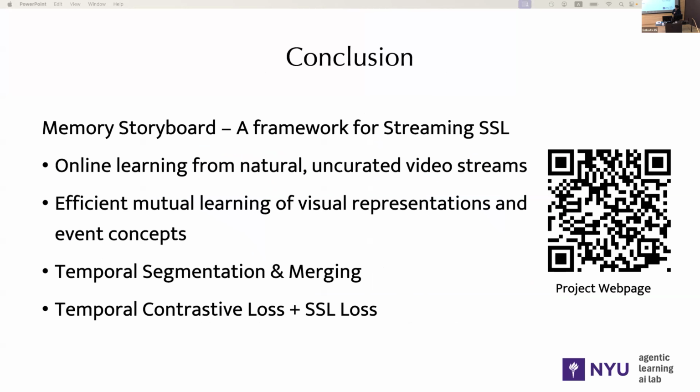To create these event concepts, we use temporal segmentation and merging of temporal classes. To enable efficient representation learning, we use a temporal contrastive loss and a standard self-supervised loss as the training objective and a two-tier memory hierarchy.